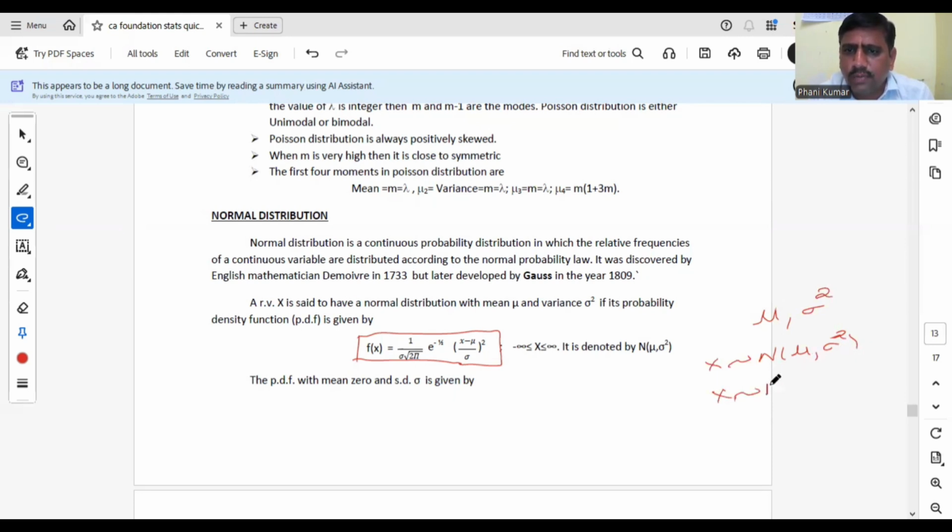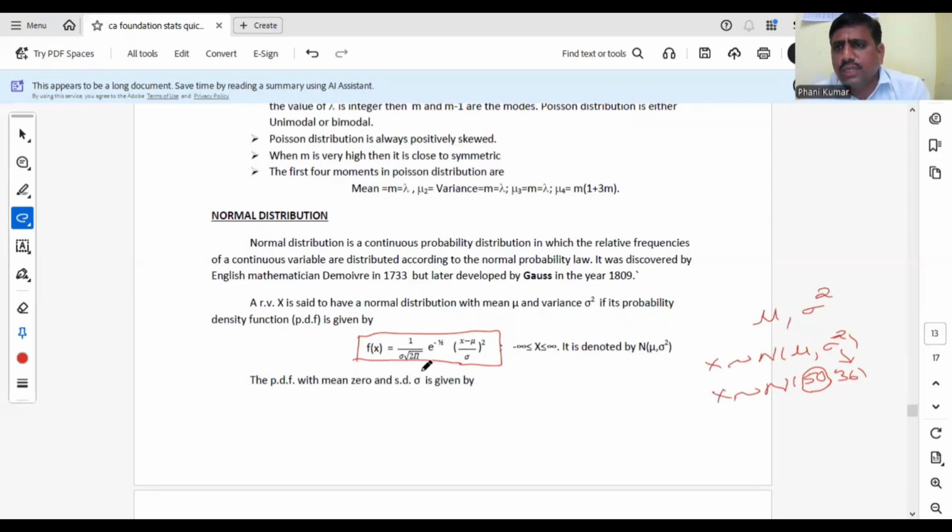That means in problems he may give like this: x follows N of 50 comma 36. So what is the mu value? 50, and sigma square is 36. Like that. Anyway, this is the PDF of normal distribution.